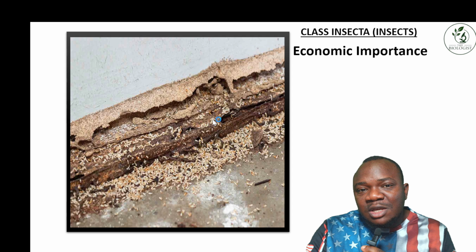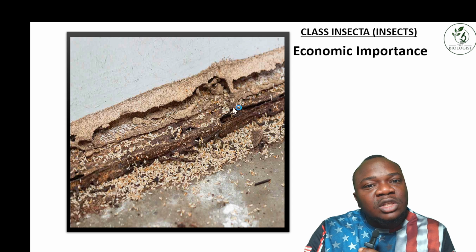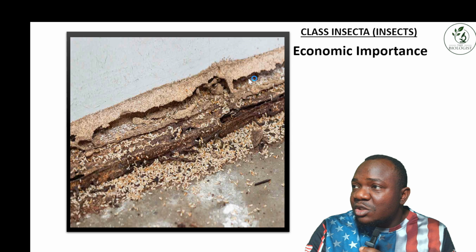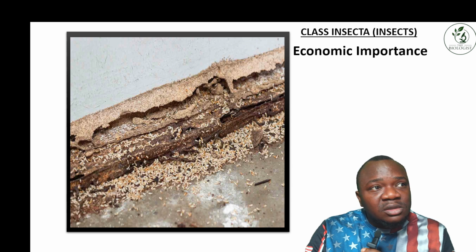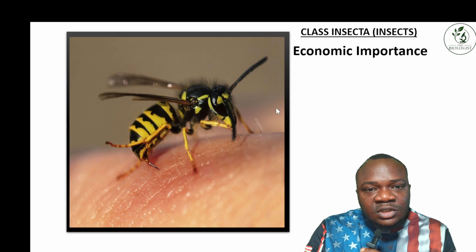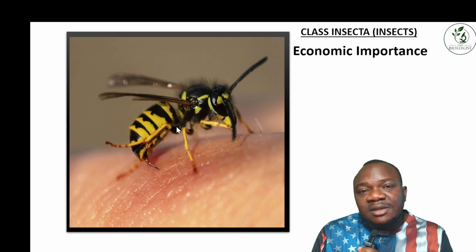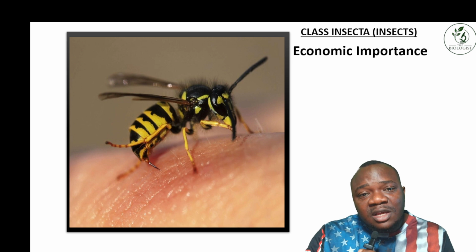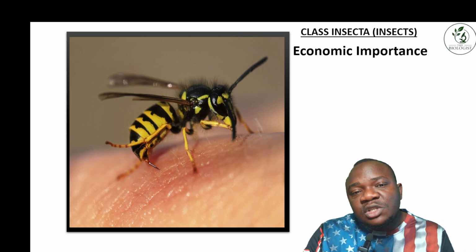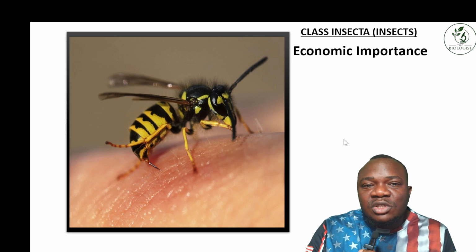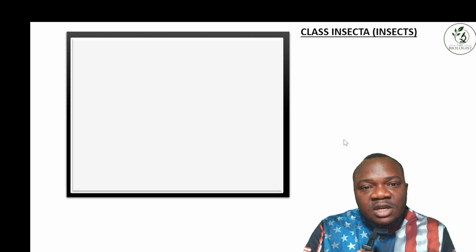When they get to your wood, they set up a colony in the wood and destroy it, which affects its quality. For example, tables and cupboards made of wood, they destroy everything. And you have some species like the wasp. They sting the skin, and this can cause a very painful sensation. So this is one of the negative impacts they have.